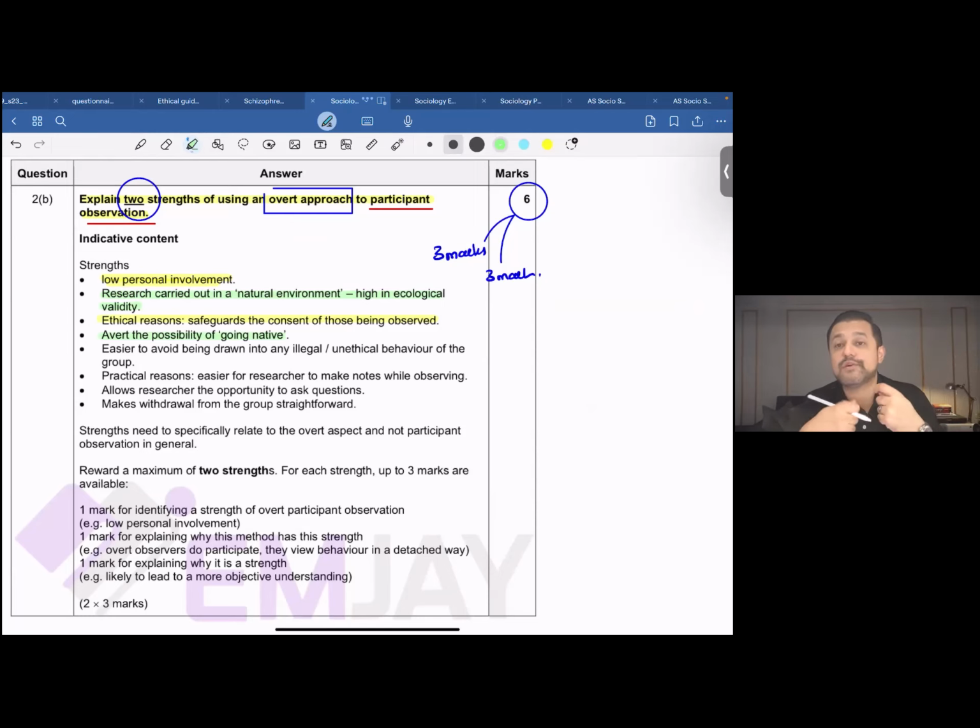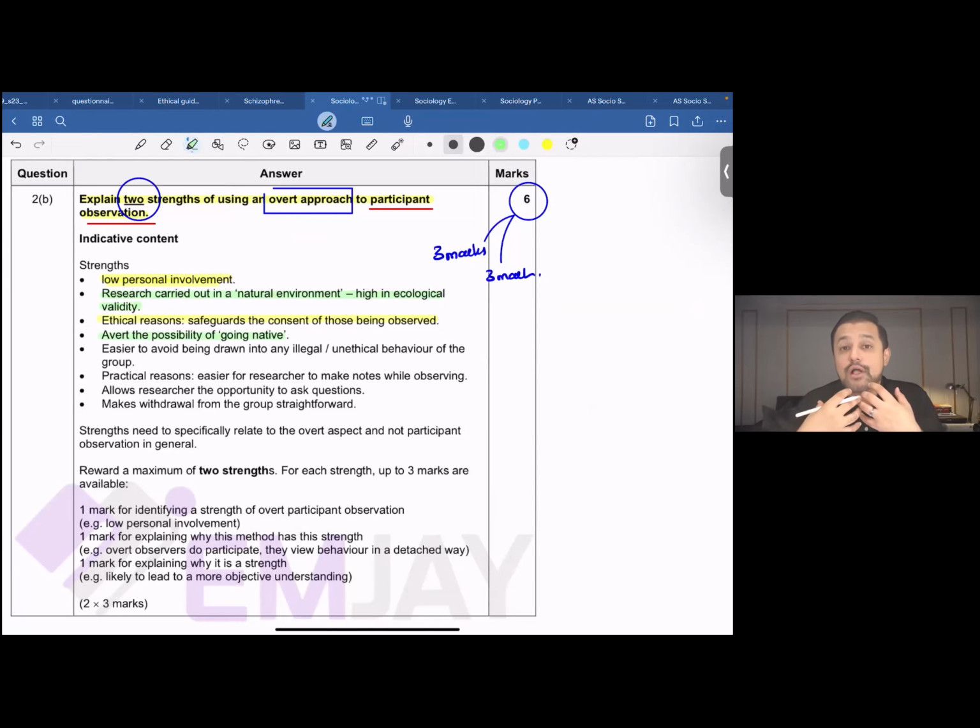If you're a covert observer, you would want to keep your identity hidden. And while trying to keep your identity hidden, you might go native, or you might cross the line of being a researcher and feel that you're actually part of that group, right?